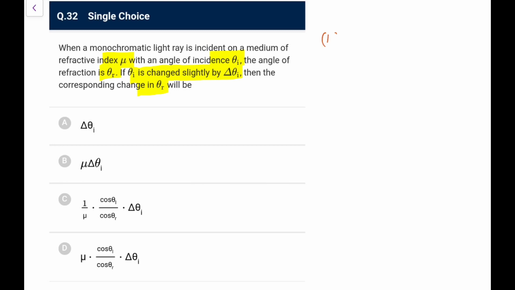So I can directly say 1 into sine theta i would be equal to mu times sine theta r. That is what we can say. So for small changes, differentiating it, I can make out cos theta i d theta i would be equal to mu times cos theta r d theta r.